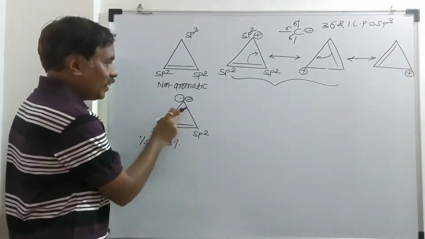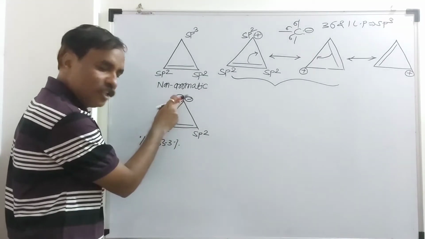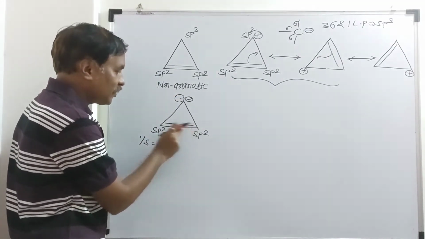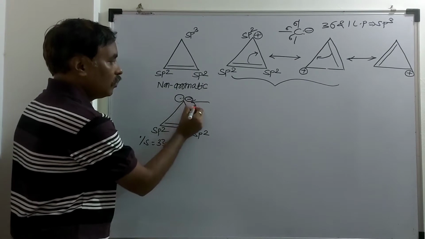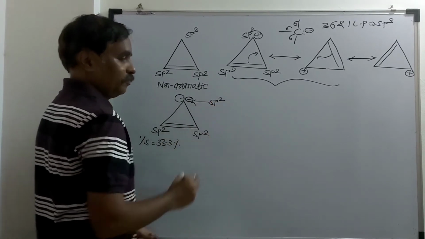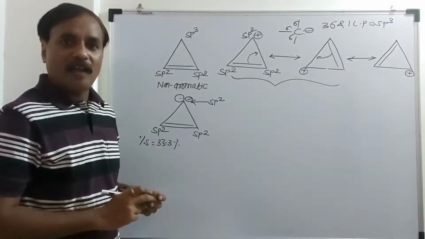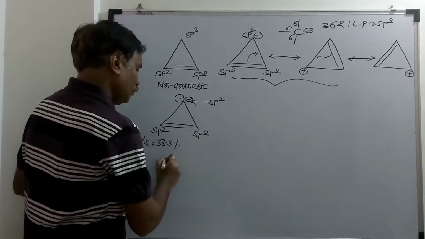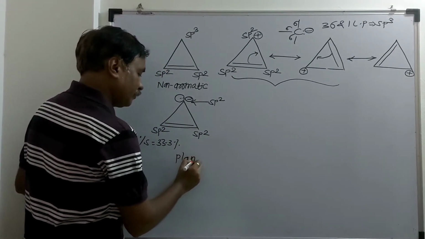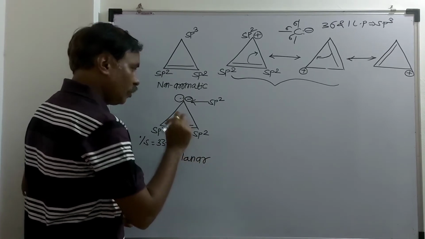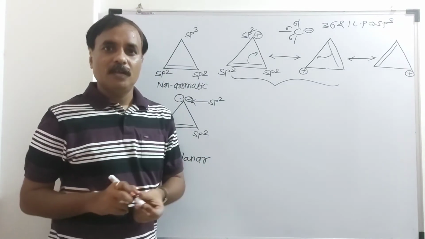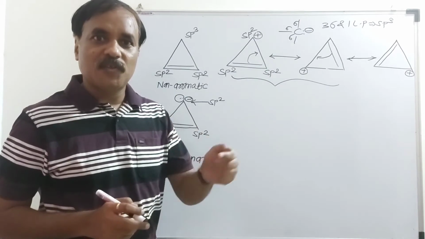And remember, when a carbanion is present in conjugation with sp2 hybridized carbon atoms, then the hybridization is sp2. And this is also planar. Compound is planar. Condition number 1 fulfilled. Compound is planar. Now, is there a possibility of complete resonance? We'll see.